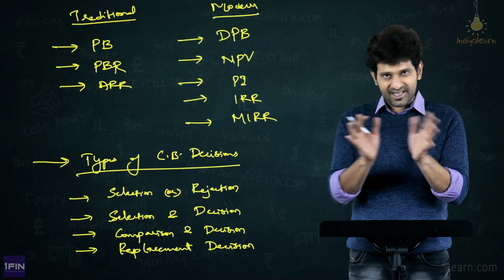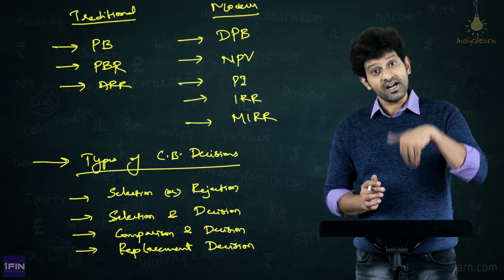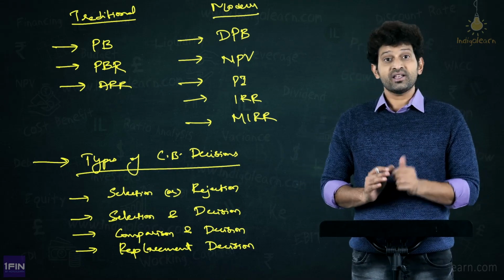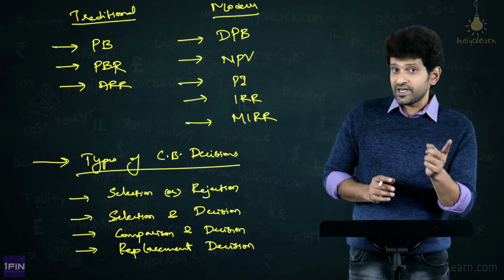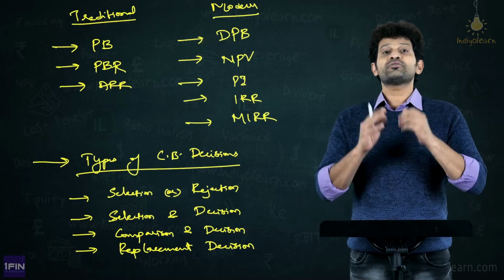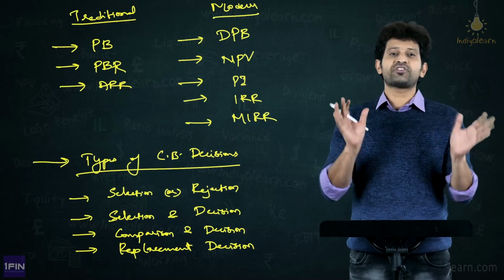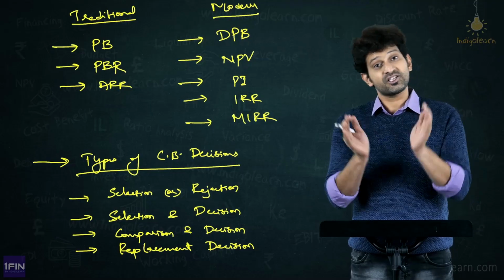Less than KO, reject. Like this. The second one, selection and decision. Now, here we will take, in selection decision, there are again 2 scenarios, mutually exclusive and independent projects. Now, if they are mutually exclusive, we will choose the best of the lot. If they are independent, we will choose the best lot.